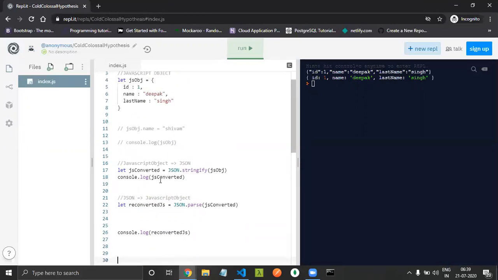How will we convert? We use the parse method. If we want to convert JSON into a JavaScript object, we use JSON.parse, while if we want to convert a JavaScript object to JSON, we use stringify. I think this is clear.